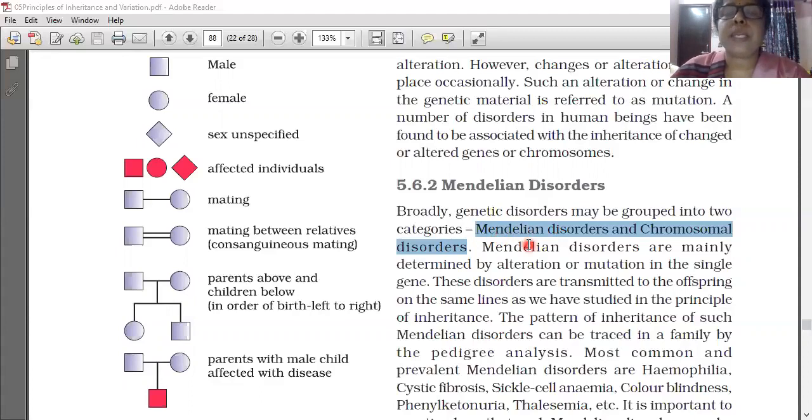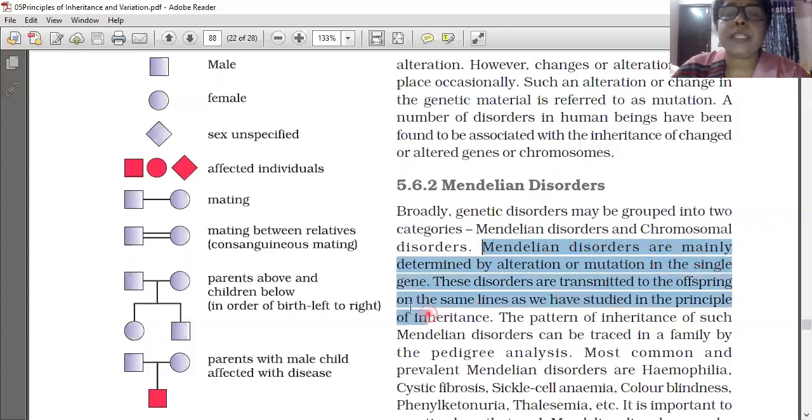Mendelian disorders are mainly determined by alteration or mutation in a single gene only.